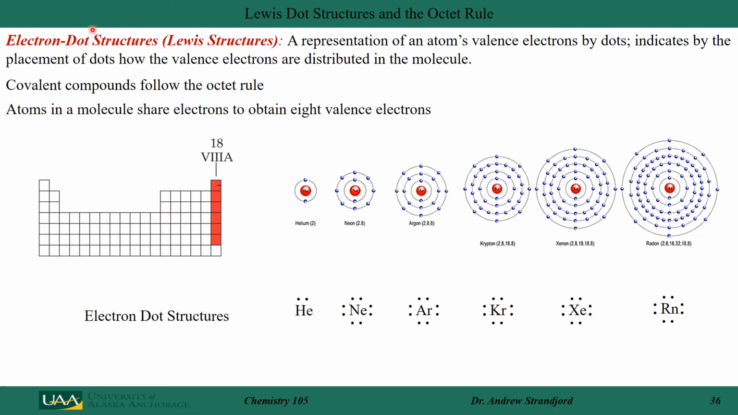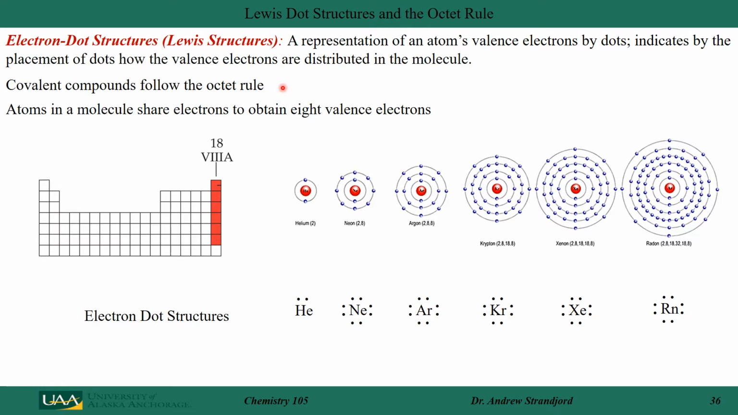Lewis dot structures are often just called electron dot structures today. Lewis was the first scientist to actually develop this methodology. His methodology said that we could represent the atom's valence electrons by simple dots around the element name or its element acronym itself. So these dots, based on where they're placed around that two-letter acronym, will represent the valence electron distribution in a molecule or in an atom.